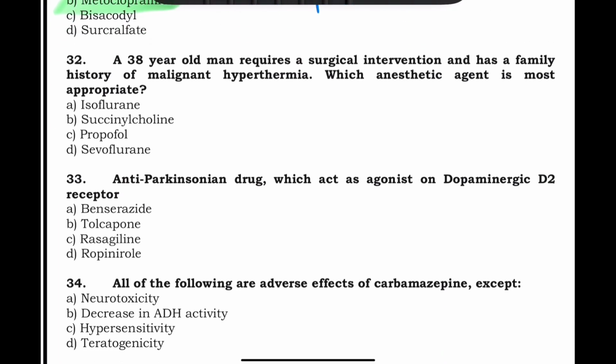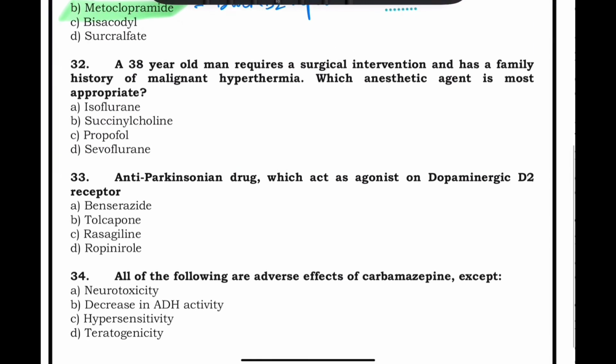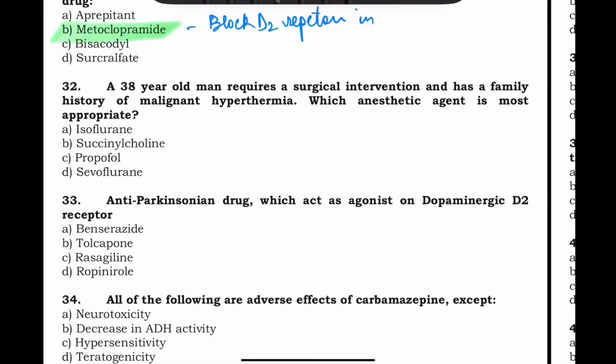Then a 38-year-old man requires a surgical intervention and has a family history of malignant hyperthermia. So which anesthetic agent is most appropriate? Which agent is used in malignant hyperthermia? Isoflurane, succinylcholine, propofol, sevoflurane. So here we will use propofol. Why? Because in malignant hyperthermia, the drug of choice is propofol. We have to avoid volatile agents, and we also have to avoid succinylcholine.